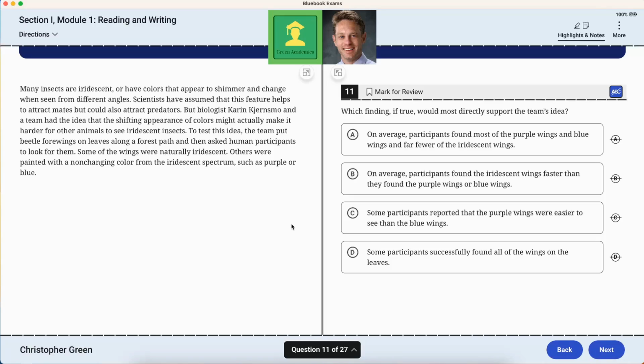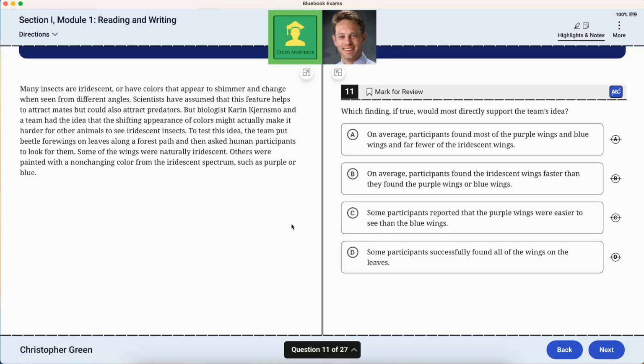Many insects are iridescent or have colors that appear to shimmer and change when seen from different angles. Scientists have assumed that this feature helps to attract mates but could also attract predators. But biologist KK and a team had the idea that the shifting appearance of colors might actually make it harder for other animals to see iridescent insects. To test this idea, the team put beetle forewings on leaves along a forest path and then asked human participants to look at them. Some of the wings were naturally iridescent. Others were painted with a non-changing color from the iridescent spectrum, such as purple or blue.